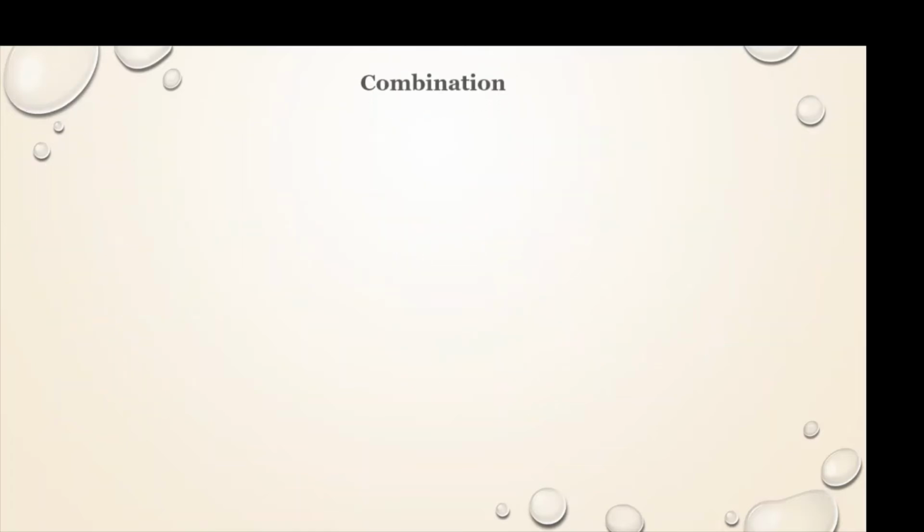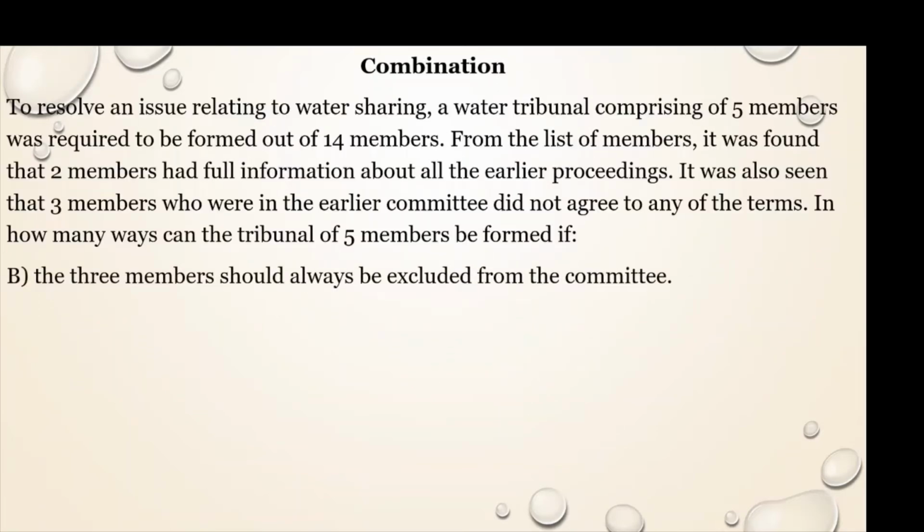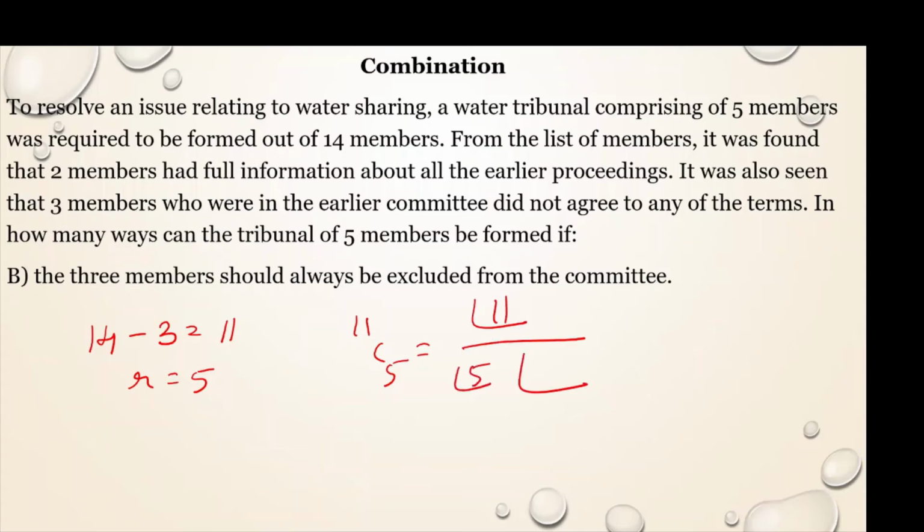Now let us see the next condition. The 3 members should always be excluded from the committee. That means out of 14 members, 3 members should always be excluded, that means they should not be included. That means out of 11, now you have to select 5. So n is 11, r is 5 in this particular condition. So 11C5. If you calculate, you get factorial 11 divided by factorial 5 into factorial 11 minus 5. Then you will get 462 ways.